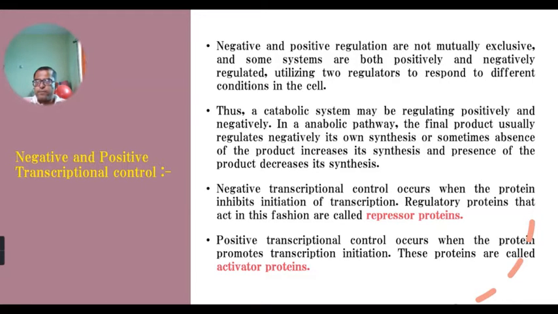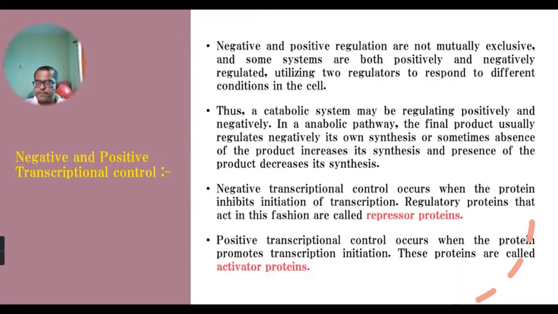In systems where both negative regulation and positive regulation are present, two signal molecules or two regulators are there, meaning two types of proteins which function in positive as well as negative regulation of that particular system. A catabolic system may be regulated positively or negatively.